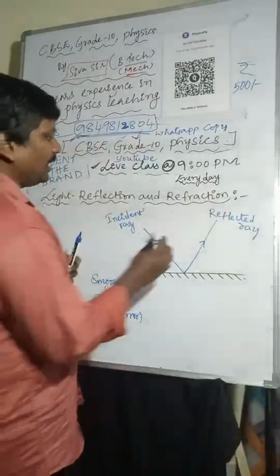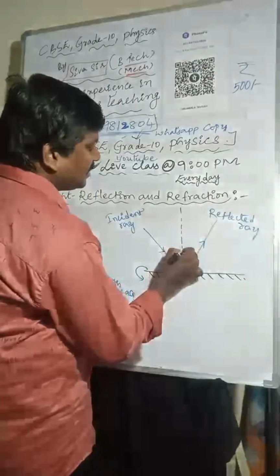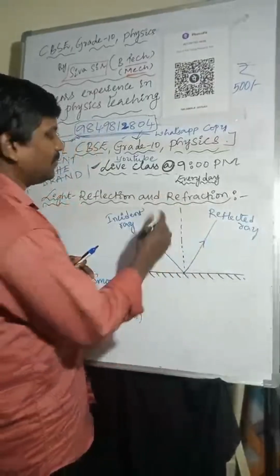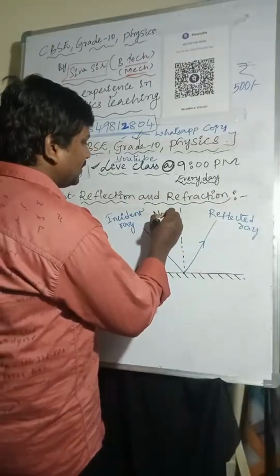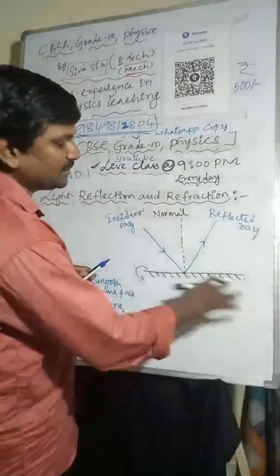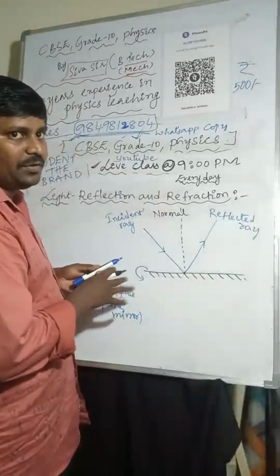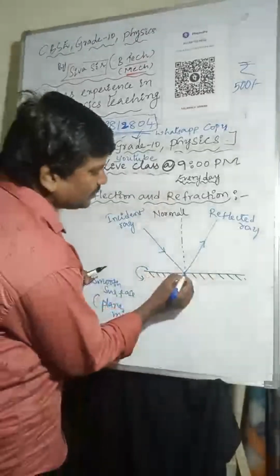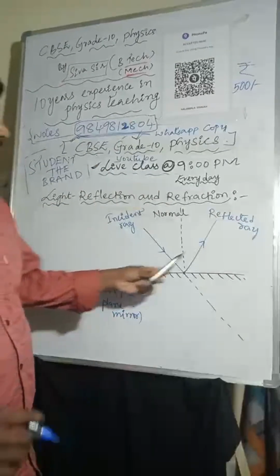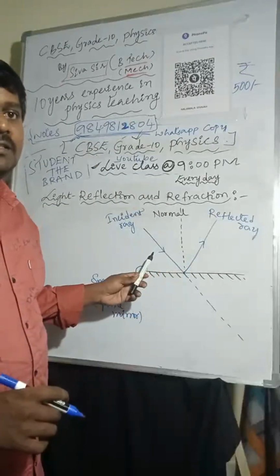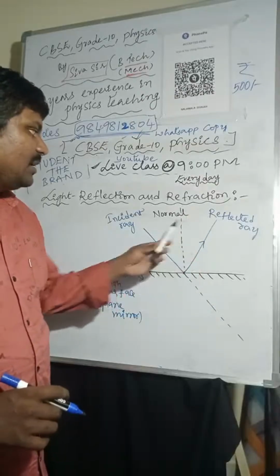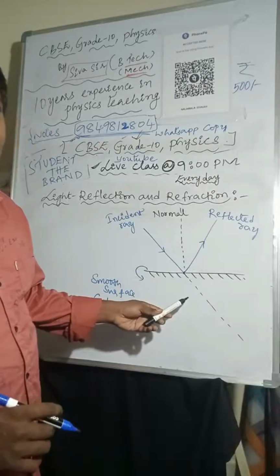If you draw the line perpendicular to the surface, this is the normal line, normal to the surface. So we have the incident ray, reflected ray, normal, and this is the undeviated line.